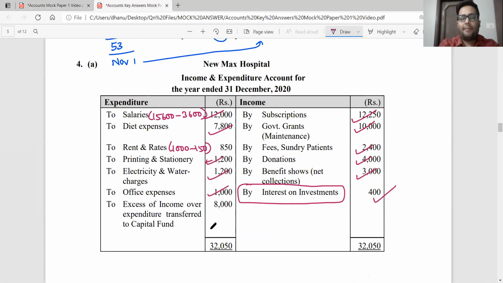Okay, sir. In the income and expenditure account, whatever the balancing figure is there is called your surplus or deficit. If the income is in excess, it's a surplus. If the expenses are in excess, it's called a deficit. Okay, we have prepared the income and expenditure account.